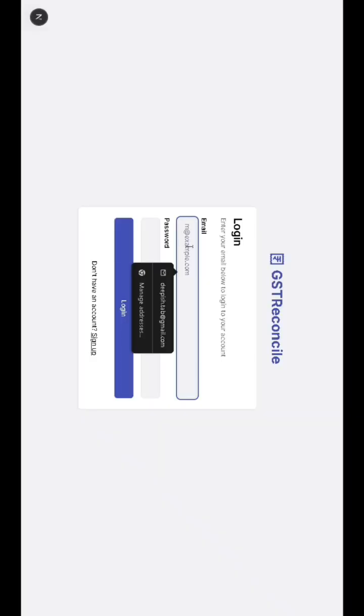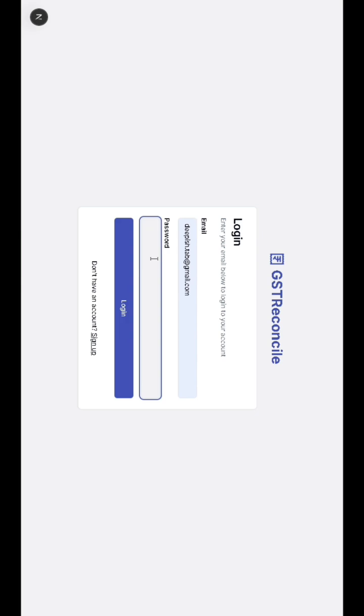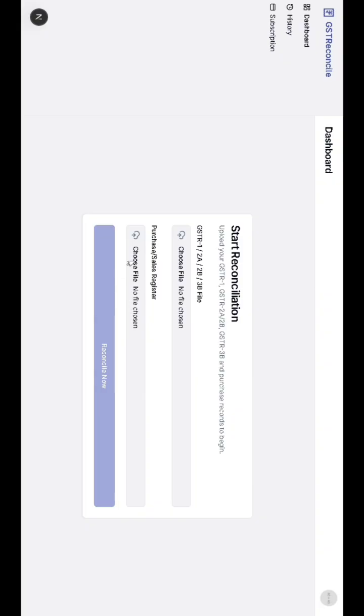Told you about the login page. Basically it's a prototype, so it will be a bit slower. So here I have entered my credentials and here it has logged in. So basically, the first page is to start a new reconciliation. Here you have to enter your 3A file or 3B file or GSTR1 file. Here you have to enter your .900 file. And after that, you can click reconcile now.